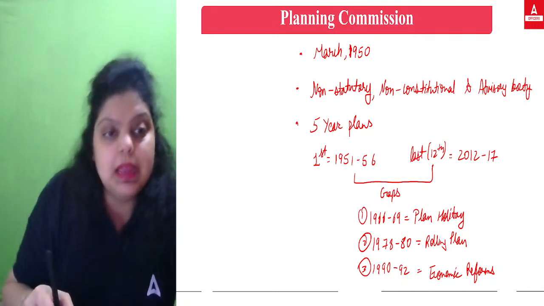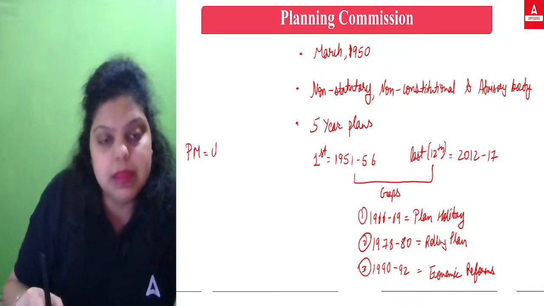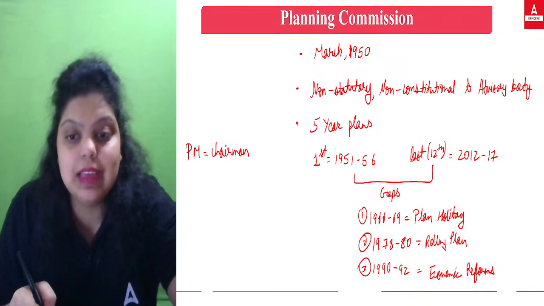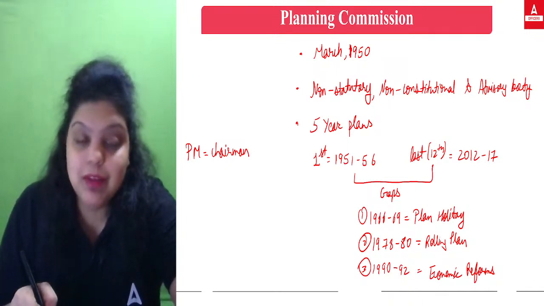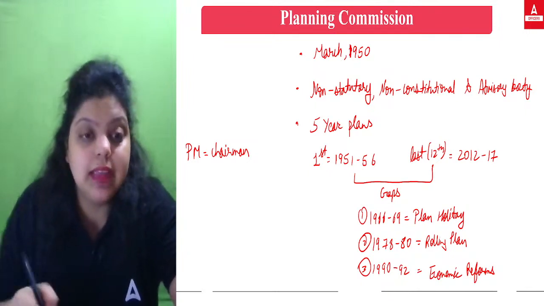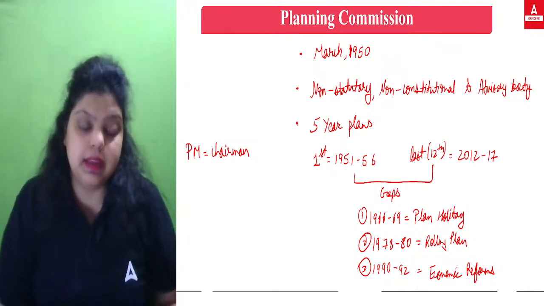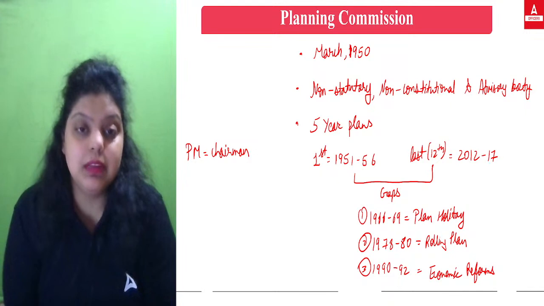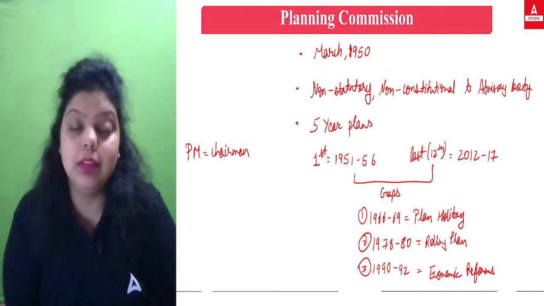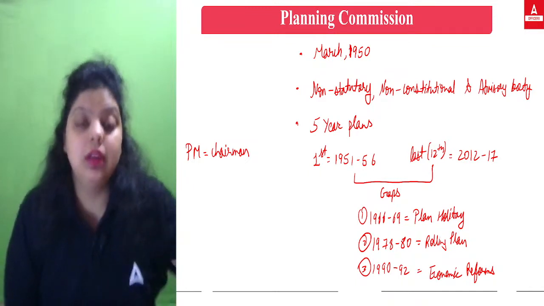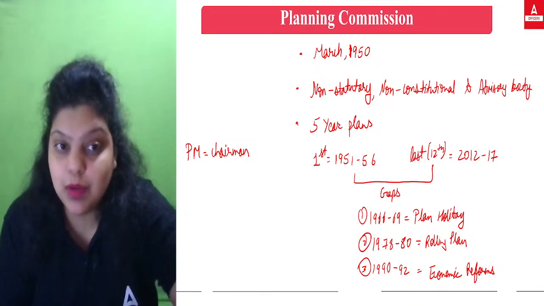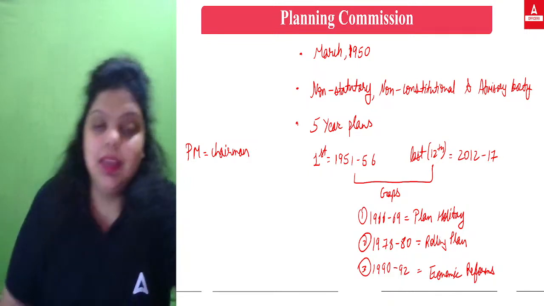Okay. Now, the Prime Minister of the country will always remain the chairman of the Planning Commission because it was an ex officio post. What does ex officio post mean? When a post has been fixed so that whoever becomes the authority of a particular post automatically becomes the chairman of the Planning Commission. So whoever becomes the Prime Minister automatically becomes the chairman of the Planning Commission. The first chairman was Pandit Jawaharlal Nehru ji, and the last chairman of the Planning Commission was Mr. Narendra Modi. Okay, so let's continue.